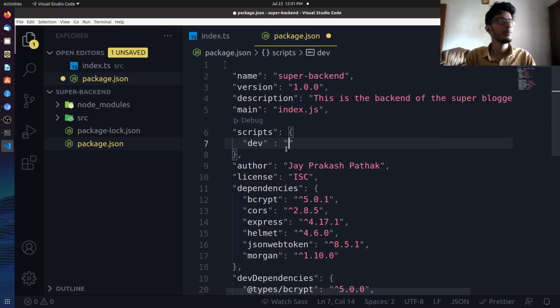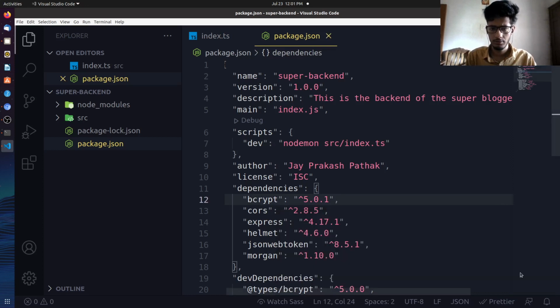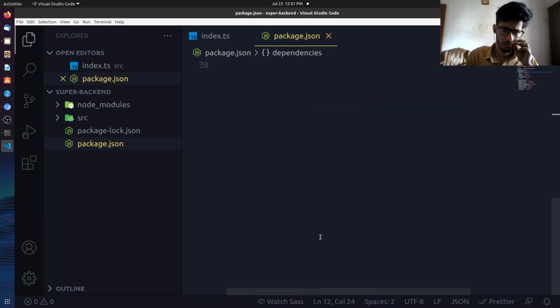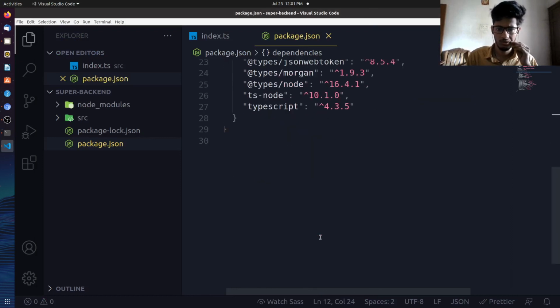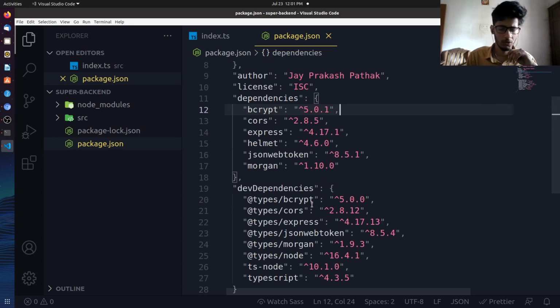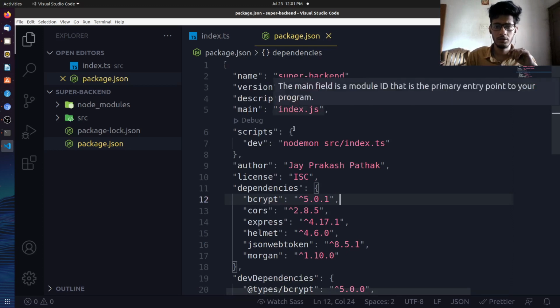So the dev script will be what? It will be nodemon src/index.ts. Okay. And one more thing, we have to write a build script. Okay. Overwrite. No. That's a mistake. Again, I think nodemon was not there. Is nodemon there? No, it should be here, but yeah, now nodemon is there. Yeah, so we are done with this.